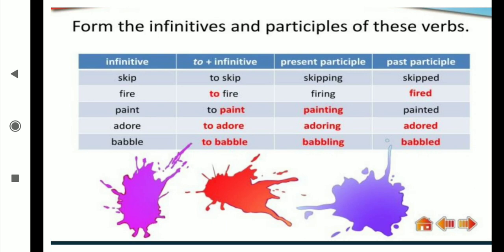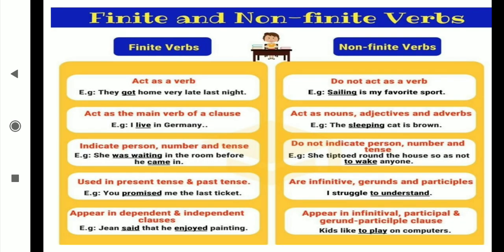Now you understand that an infinitive is the word with "to", with -ing, and in the form of V3. These are not in tense form: not in the continuous tense, not in the perfect tense, not taking the help of helping verbs. Those come under the category of infinitive as well as non-finite verb. Okay. Now, see finite and non-finite verbs; there are many examples that you are going to revise again.